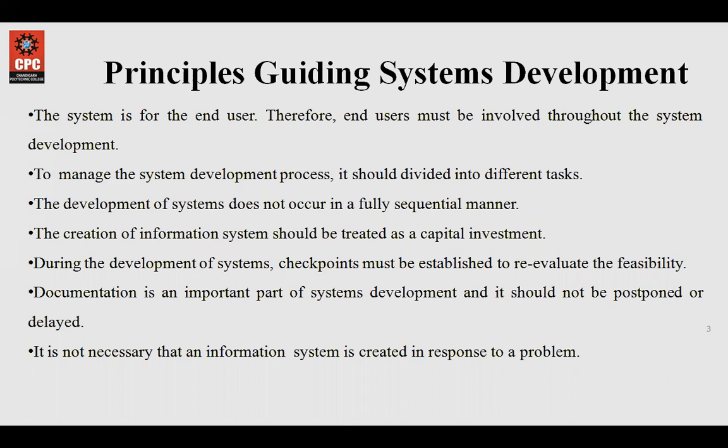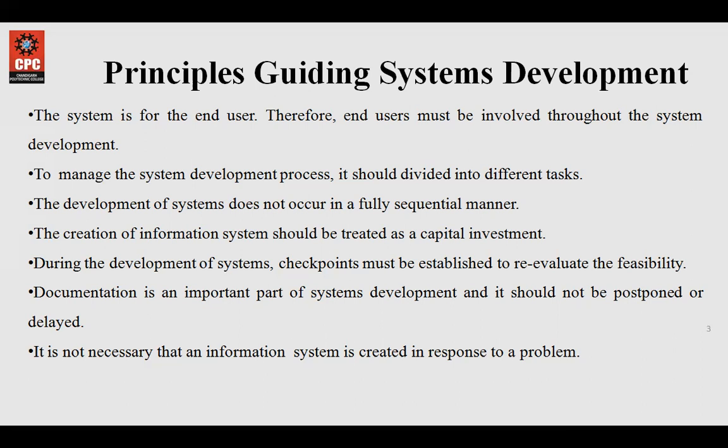Then to manage the system development process, it should be divided into different tasks. For example, the tasks or the modules of that system need to be identified. If my system requires designing, if my system requires testing, it should be identified, and the users that will be doing that task should also be identified.